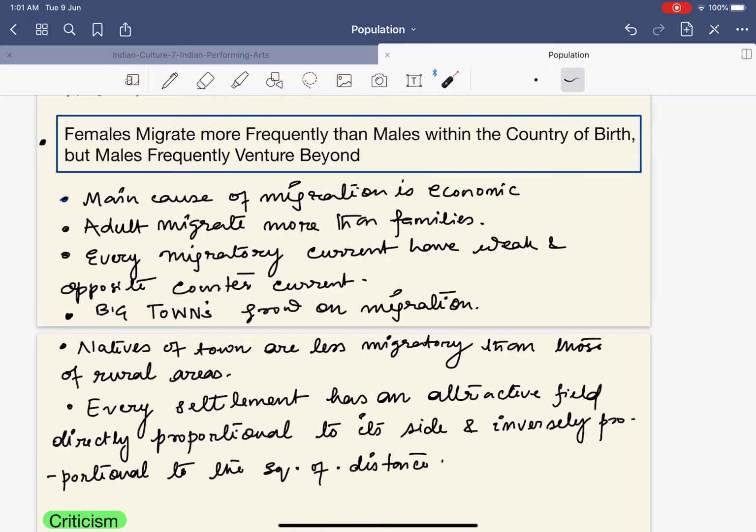Hence, the term that main cause of migration is economic is simple, means that people migrate for money, and people also migrate to further improve their economic condition. Just writing this statement will be enough. Please do not explain this.